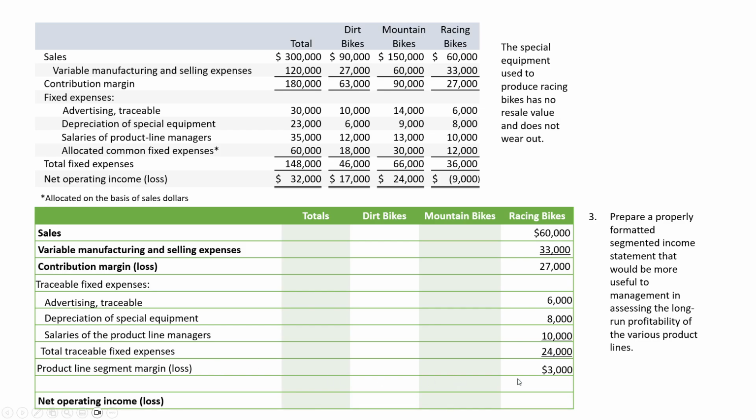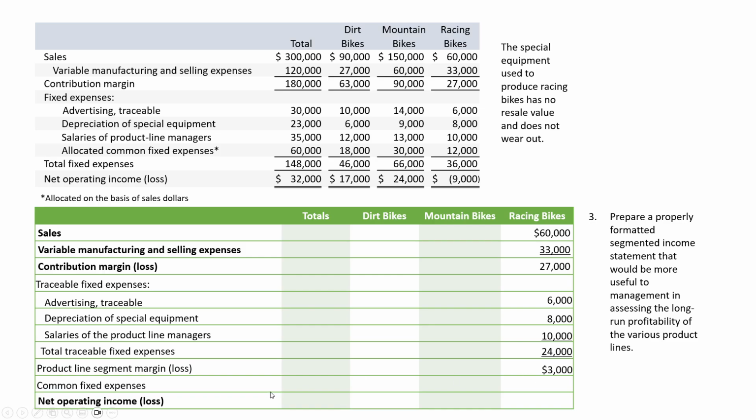Our product line segment margin, again, is $27,000 in contribution margin minus $24,000 in traceable fixed expenses, which is $3,000. Now we see that as a positive number because our contribution margin exceeds our traceable fixed expenses. And the point again of why I did this is to show more clearly that racing bikes, even though it's small, is contributing something positive to the company. So this is a better way to present it.